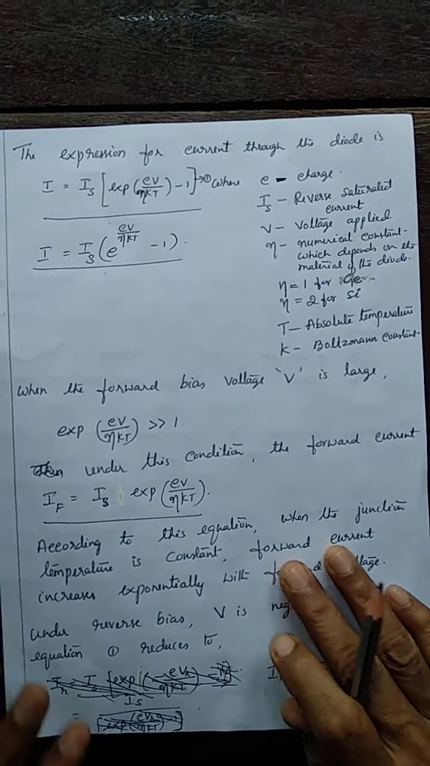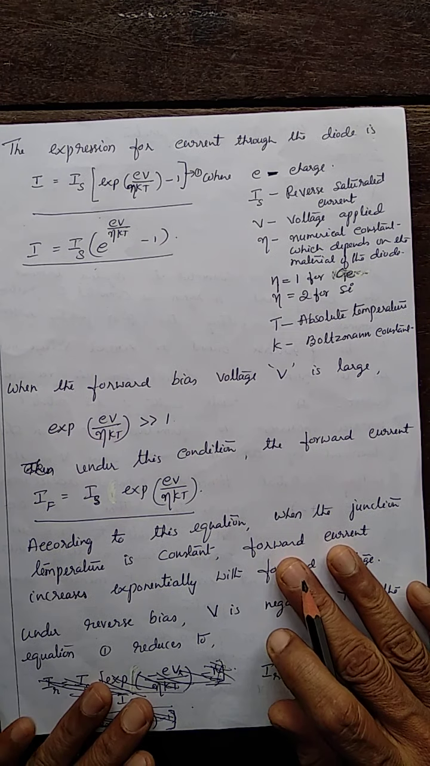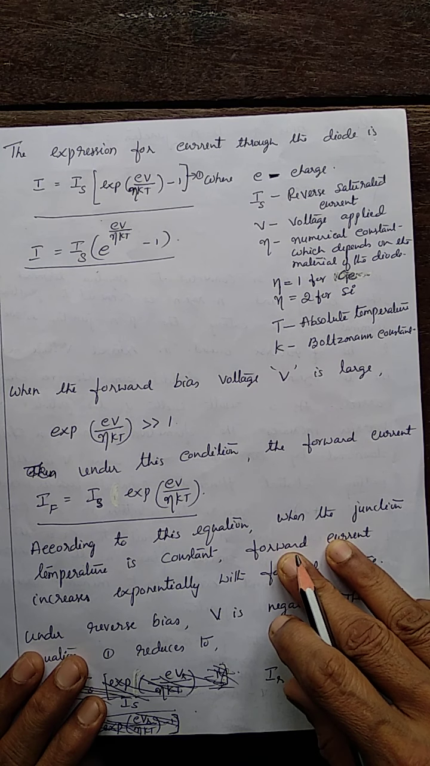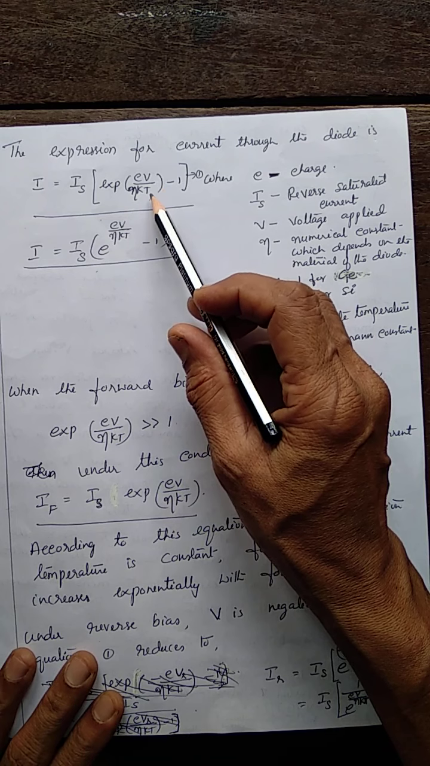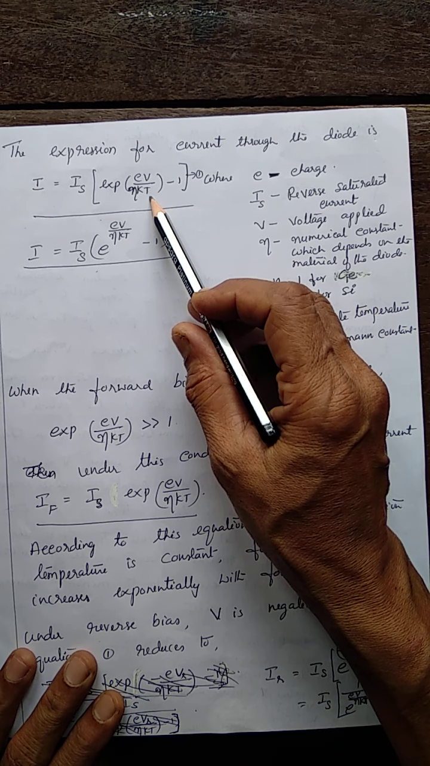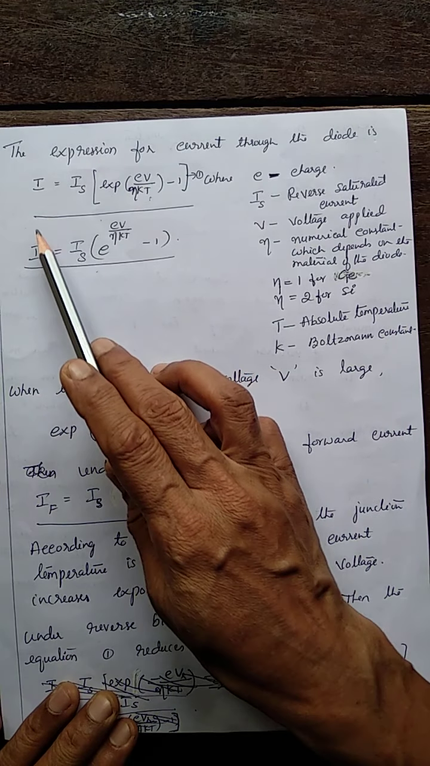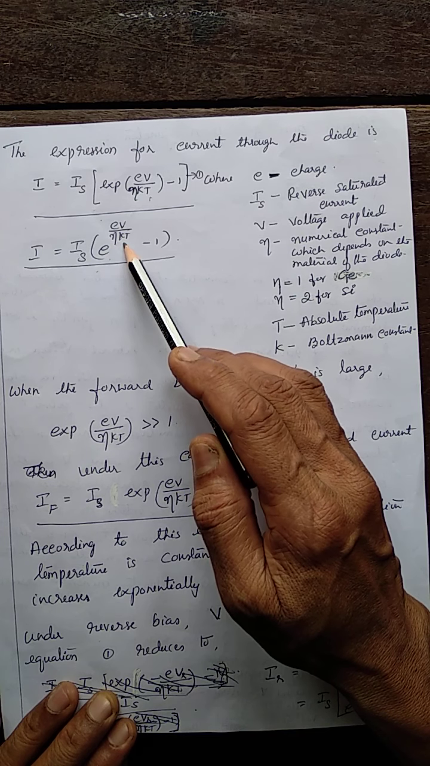Now, what is the expression for current? Here no derivation, just the expression for current through the diode. The general expression for current through the diode at a steady junction temperature T is given by the formula I equal to Is e to the power eV by eta kT minus 1.